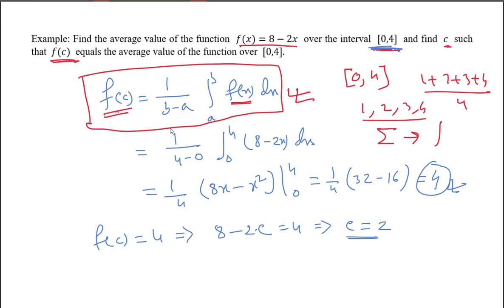So first we find the f of c value, that is 4. If f of c is equal to 4, putting over here, 8 minus 2c is equal to 4, you will have c is equal to 2. So you can find this point. At this point the average value exists, and the average value is 4.